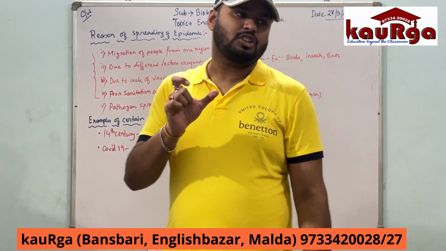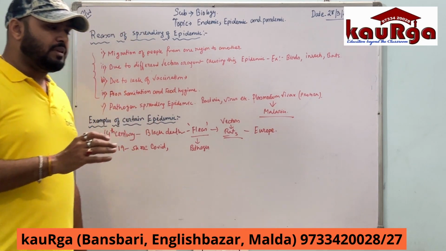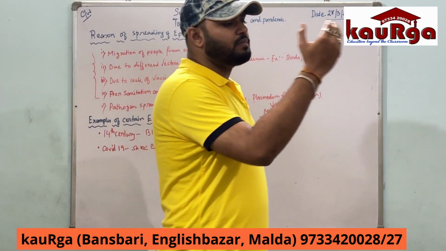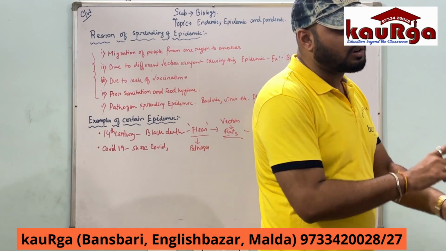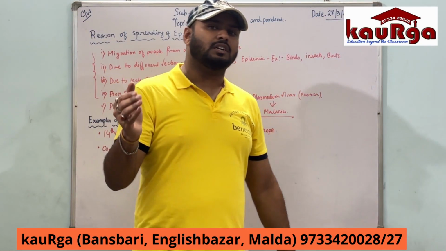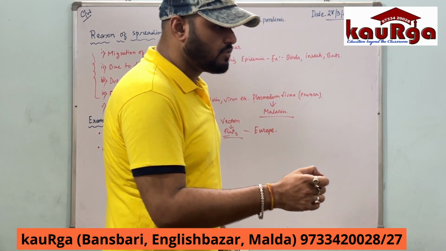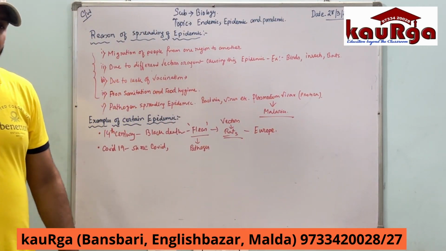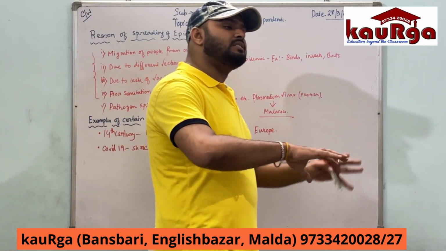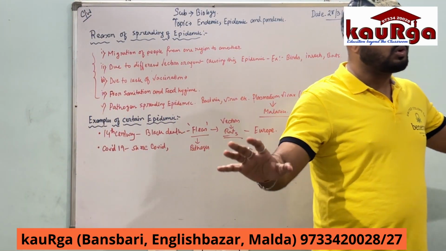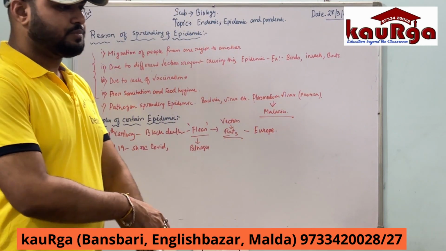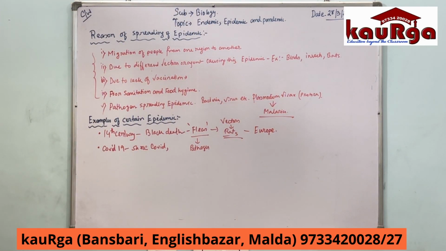Epidemic, when this spreads to geographical areas outside the boundary of that region, to a particular part of a country and to different parts of other countries also in a very short period of time, it is considered an epidemic. And last but not least, when an epidemic spreads on a very large scale to all parts of the world, it becomes a pandemic. So before becoming a pandemic, does it have to become an epidemic?